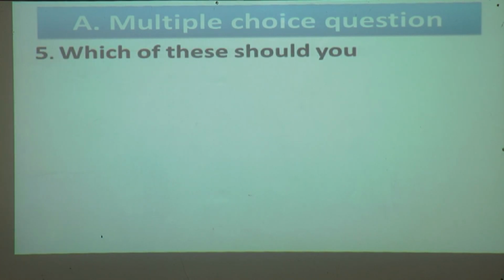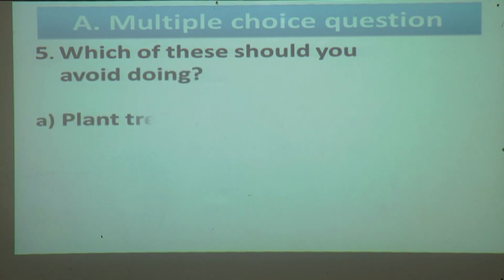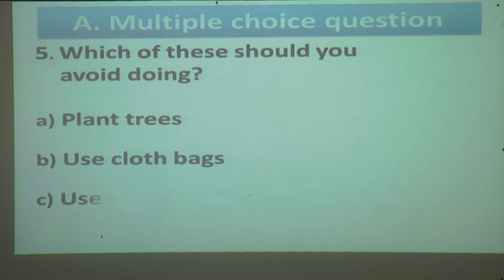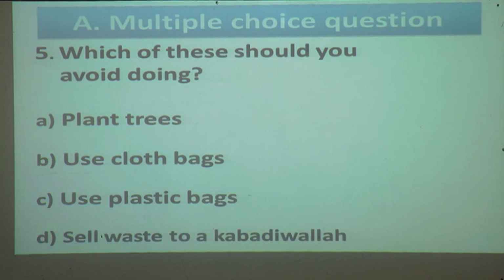The fifth one is, which of these should you avoid doing? Options are plant trees, use cloth bag, use plastic bag, sell waste to kabadi wala. Which of these should you avoid doing? Means which of these things you will not do? Option is plastic bag. You will not use the plastic bags.